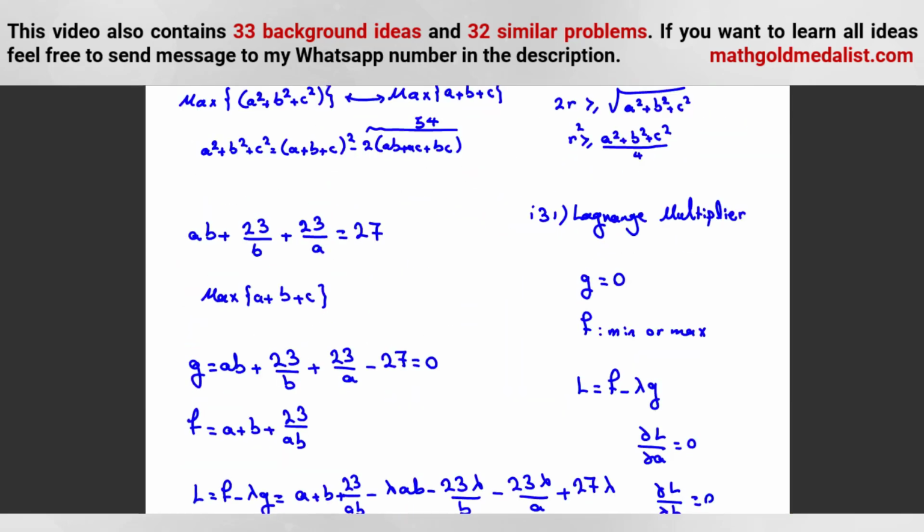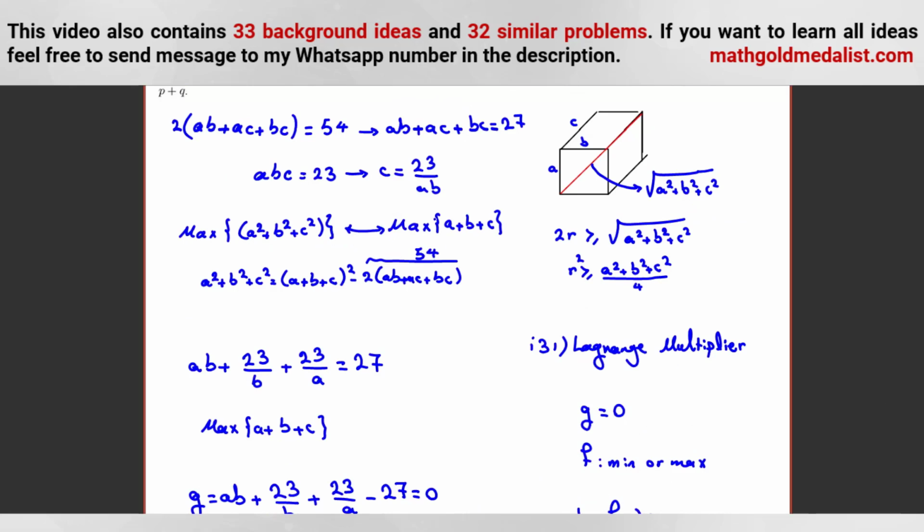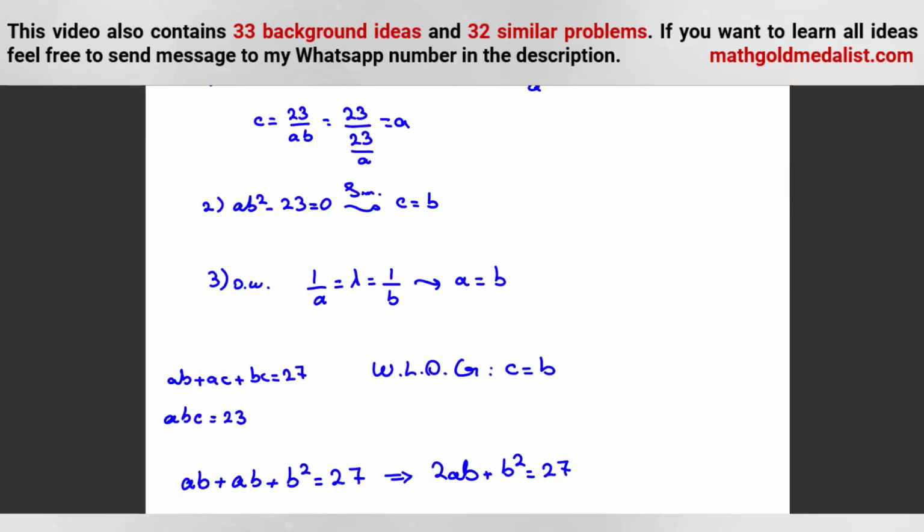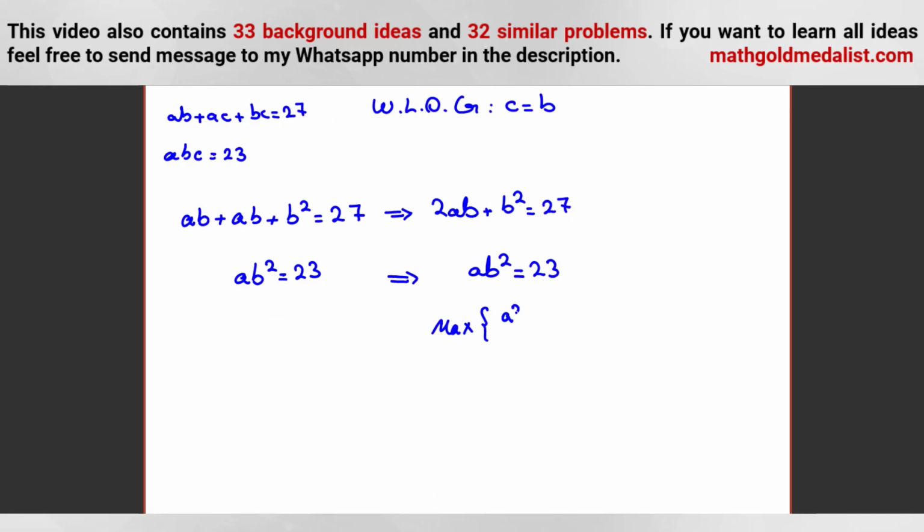In general, we want to find maximum of A plus B plus C, or A squared plus B squared plus C squared. And at the end, we should divide it by 4, okay? We want to calculate maximum of A squared plus B squared plus C squared over 4. Our maximum will be what then? Because we should replace C with B, it will be maximum of A squared plus 2B squared, all over 4.